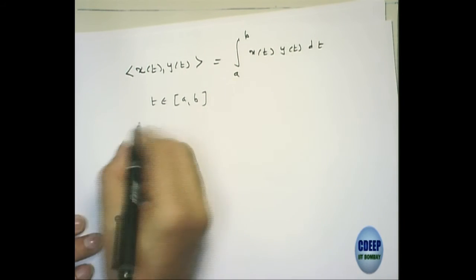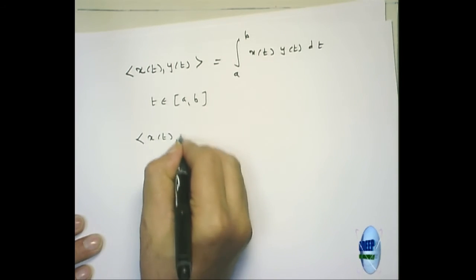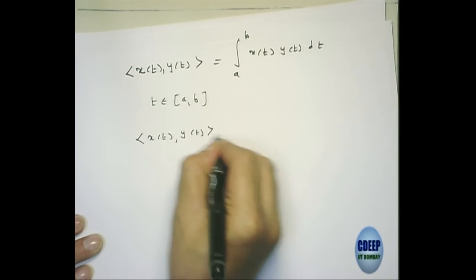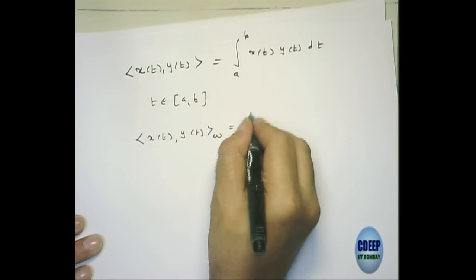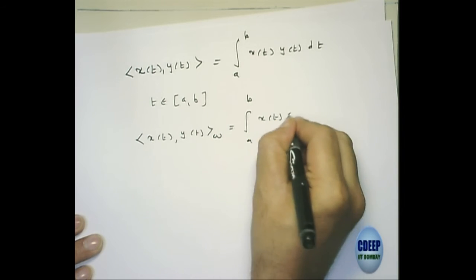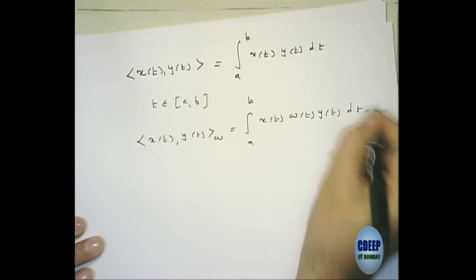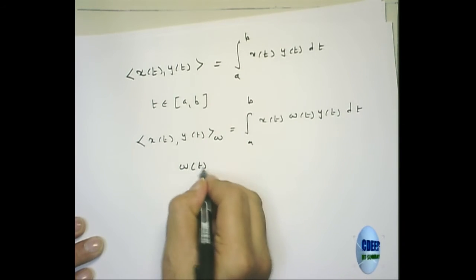I can define another inner product, W, as the integral from a to b of x(t) w(t) y(t) dt, where w(t) is a positive function.